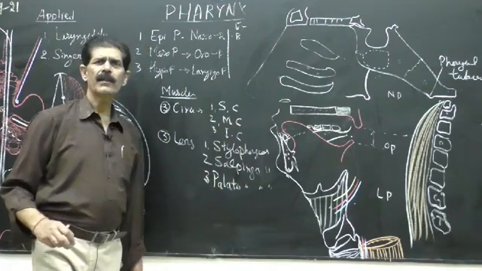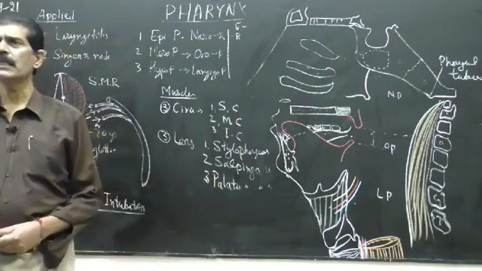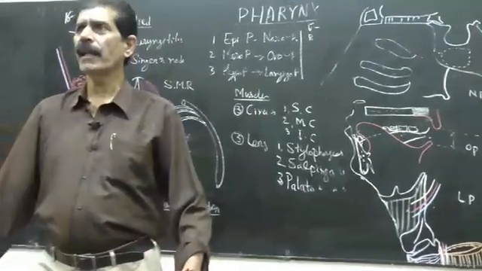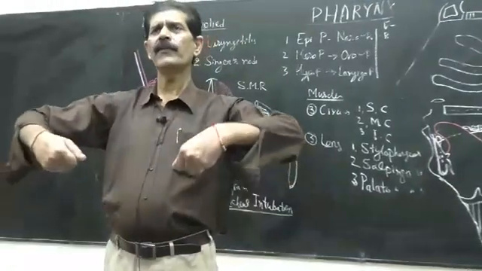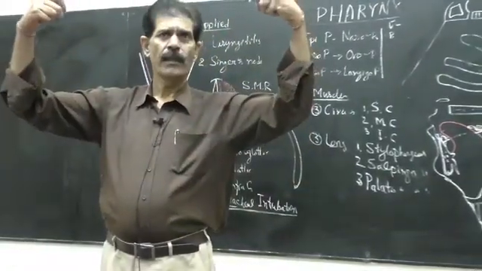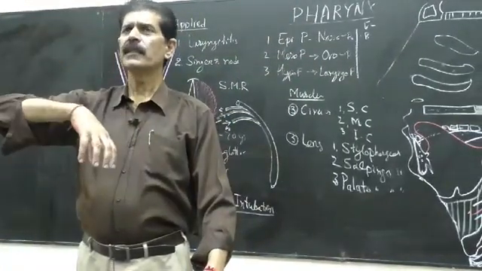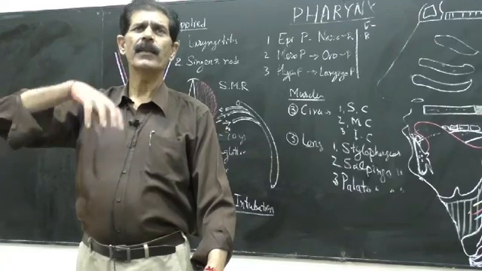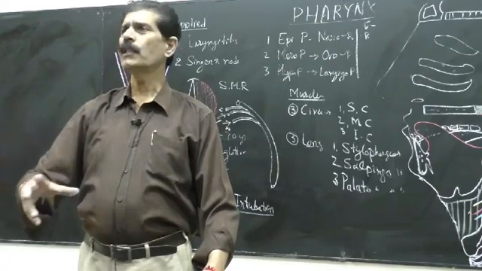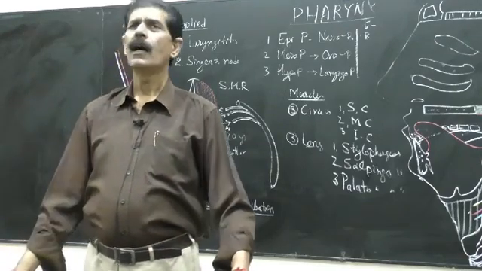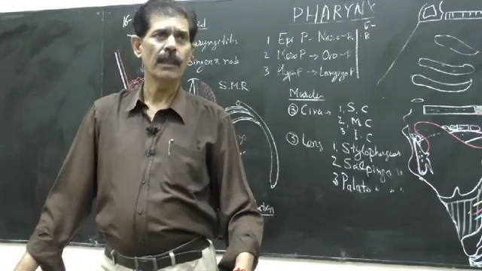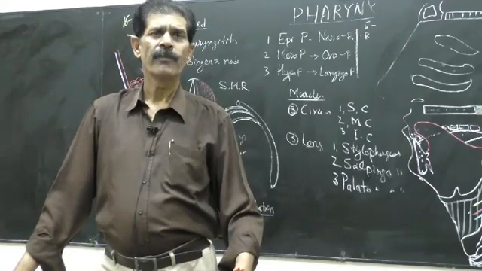So they are vertical or longitudinal muscles. They act against gravity and pull the pharynx upward, so that when there is pressure from the food on the pharynx, it does not gravitate down. So these 3 muscles give outside support to the pharyngeal tube.